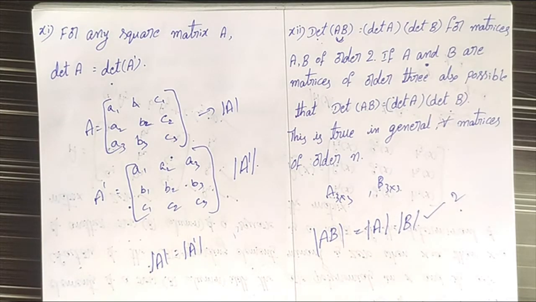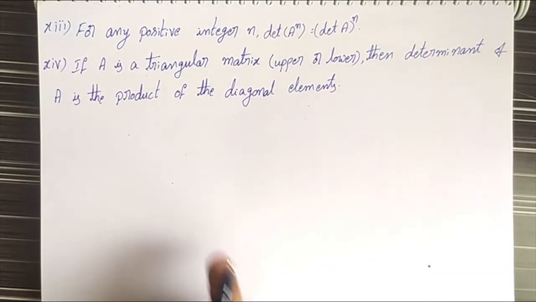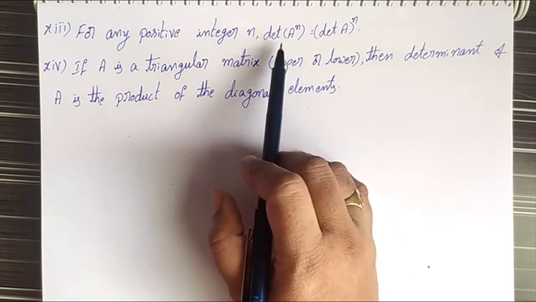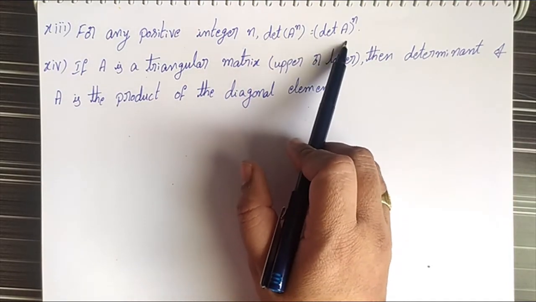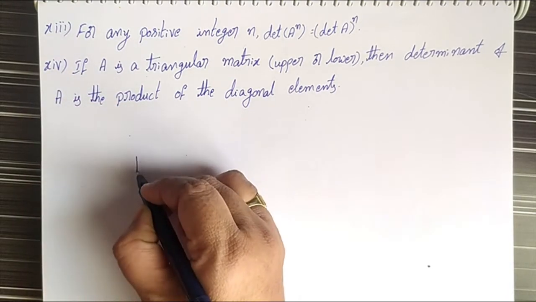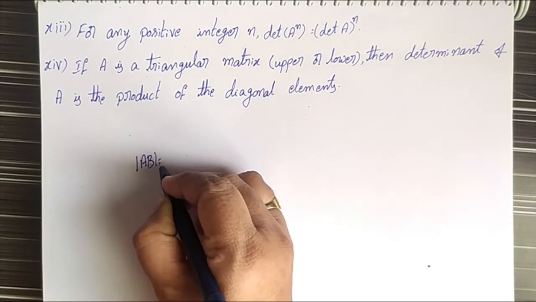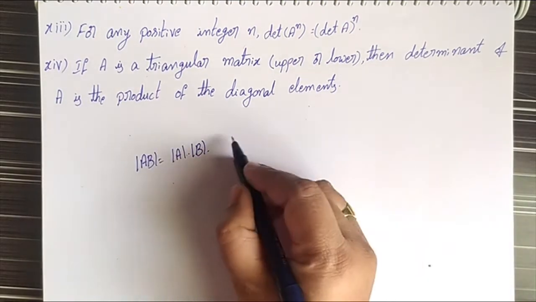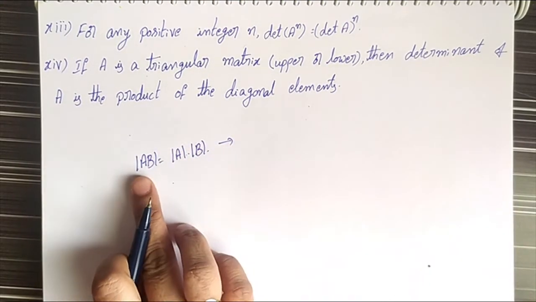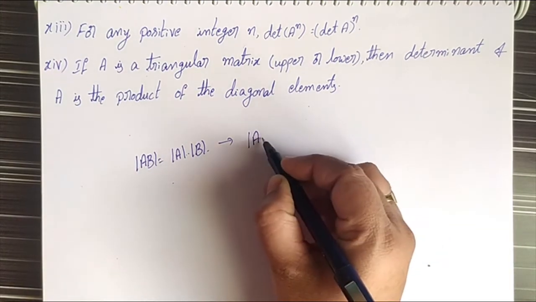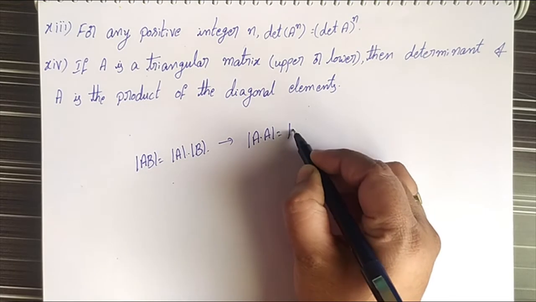Next, the 13th property is that for any positive integer n, determinant of A power n equals determinant of A whole power n. In the 12th property, we know that determinant AB equals determinant A into determinant B. If we take A in the place of B, that is determinant of A into A, that is equal to determinant A square.